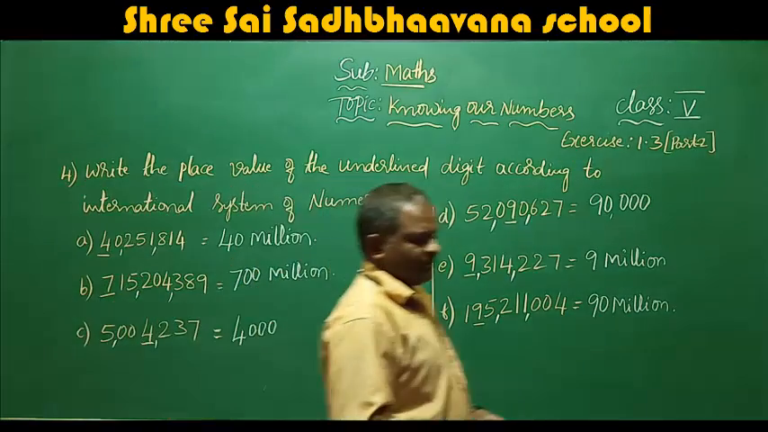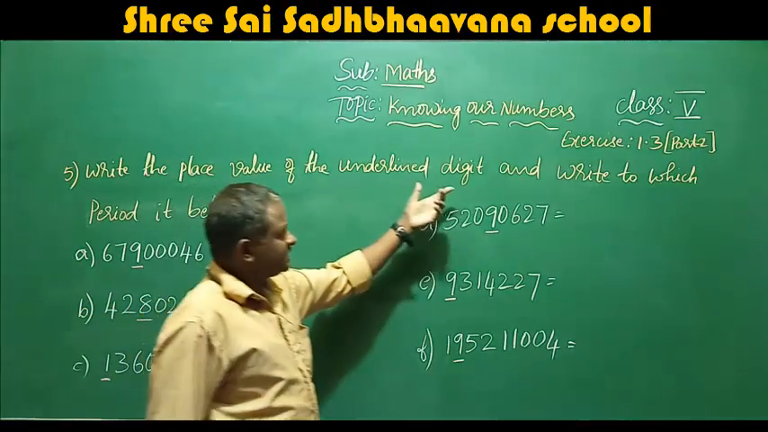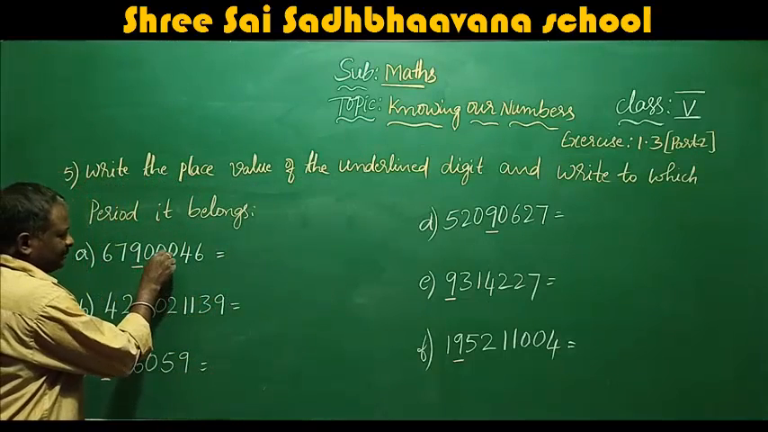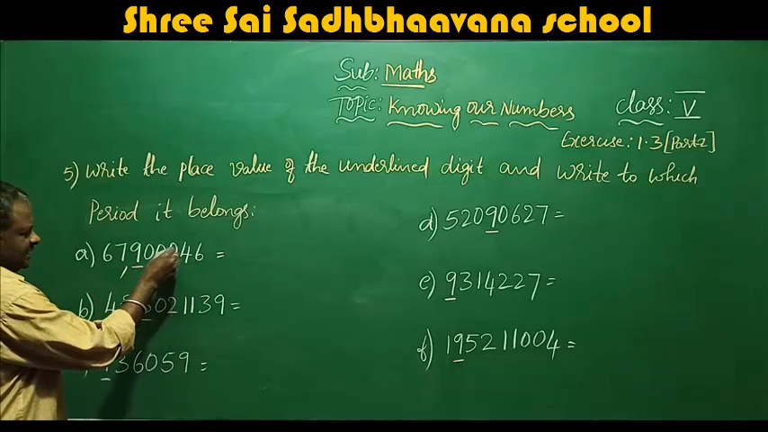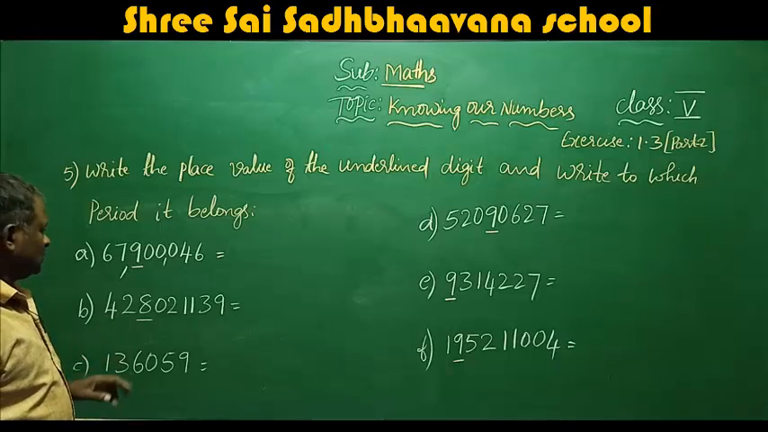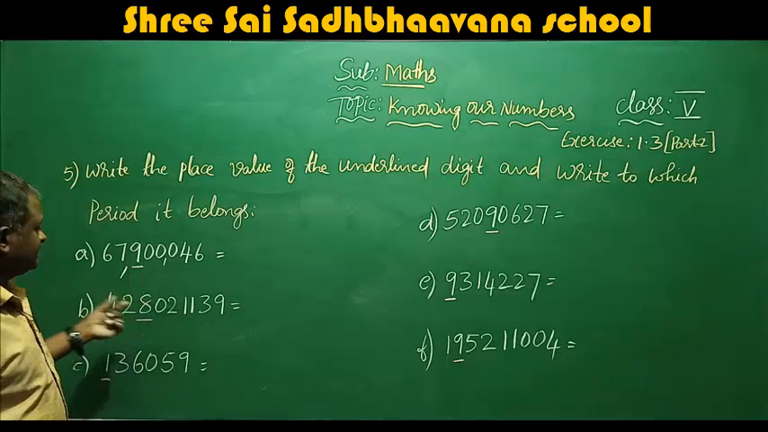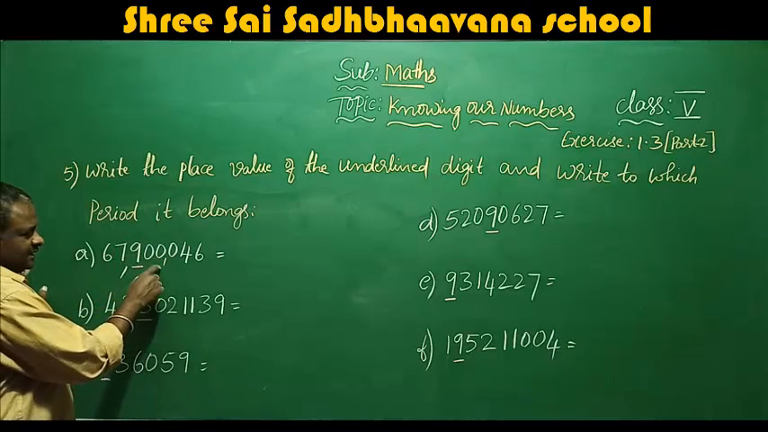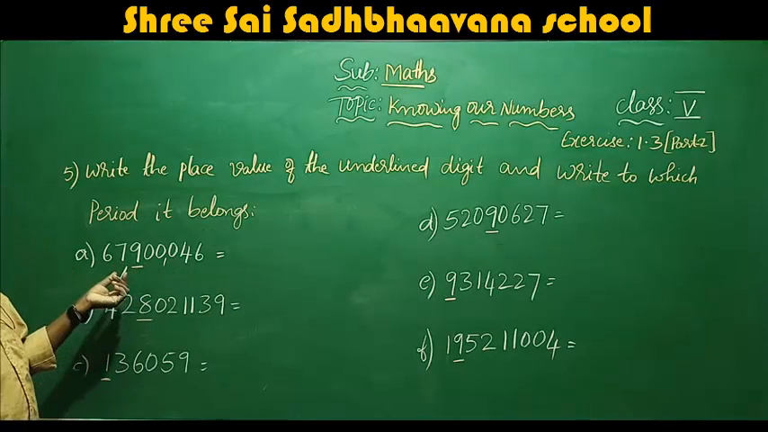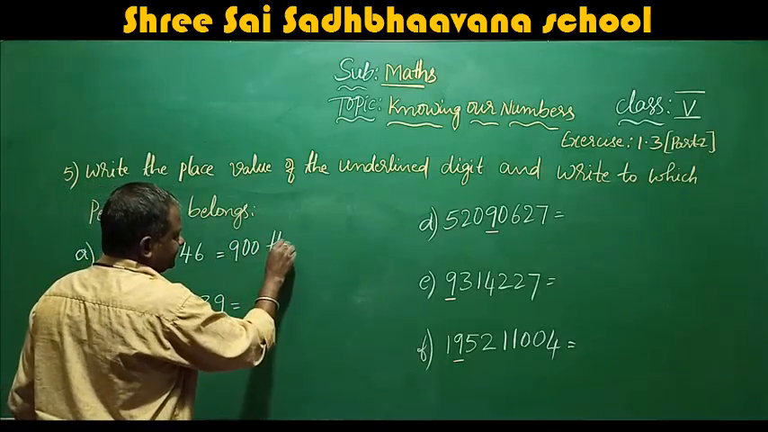Next we will move to the fifth main. Now write the place value of the underlined digit and write to which period it belongs. Here you have to mark the periods. Units, tens, hundreds, thousands, ten thousands, hundred thousands, million, 10 million. So 9 is in the hundred thousands place, in the thousands period. The place value of 9 is 900,000.